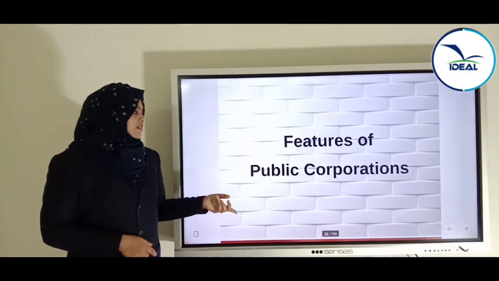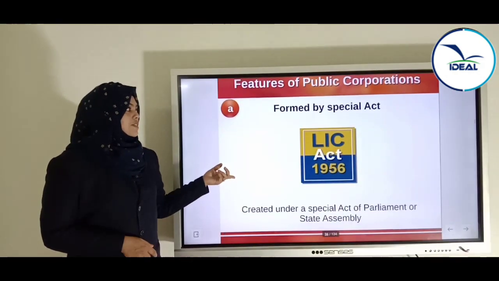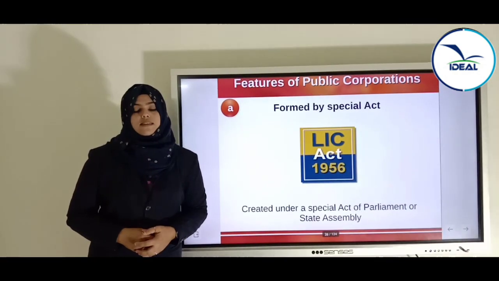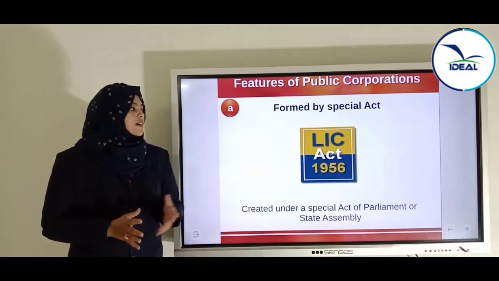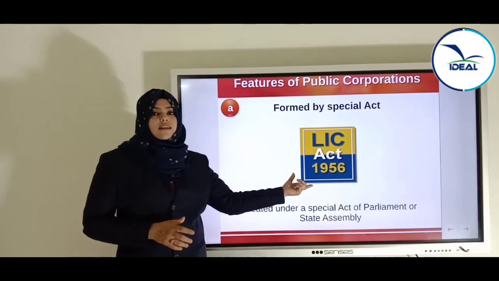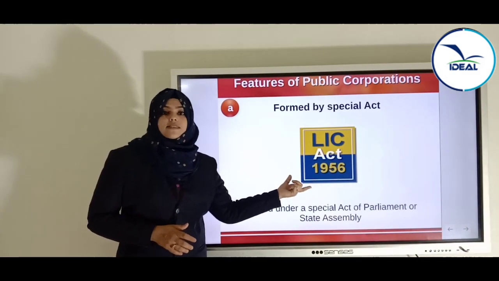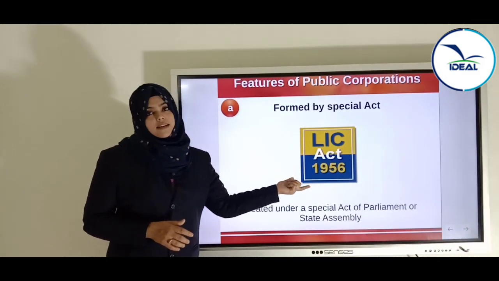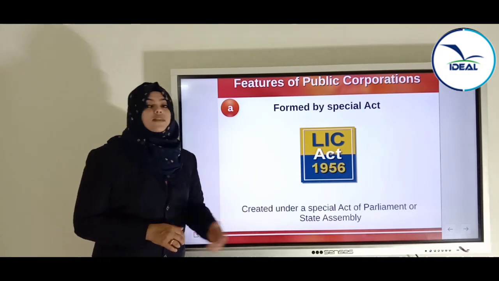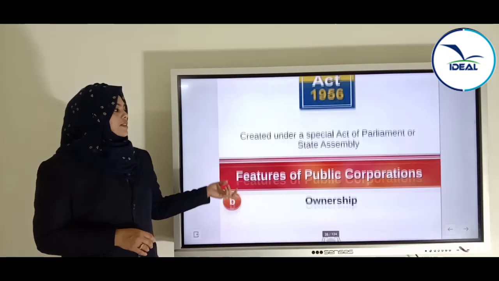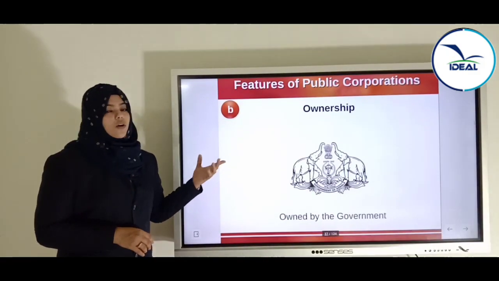Next, which are the features? The first feature is formation by a special act. We have already said that it is formed by a special act. LIC came into existence by the LIC Act 1956. It is created under a special act of parliament or state assembly. The second feature is ownership.